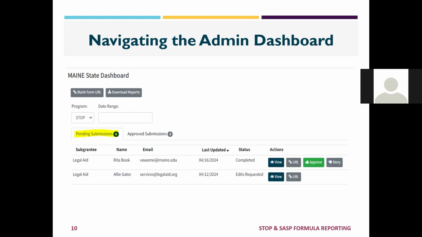Please note that there are no communications within the impact tool between state administrators and subgrantees. Anytime you need to email the blank form URL or the unique report URL, you need to do that outside of the impact tool, likely via an email. You can see the blank form URL button is here, as well as downloading reports. You can approve and deny reports here, and also review them.